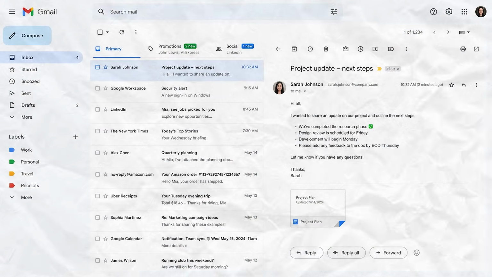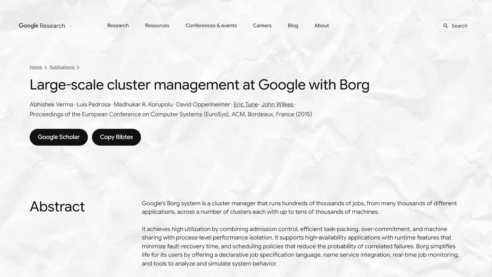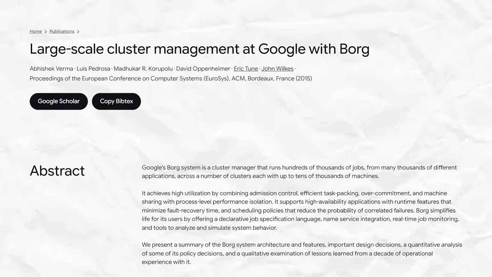Now, the origination came from Google, who ran containers in planet scale for maps, for Gmail, for search. This was an internal cluster management system called Borg. And in 2014, Kubernetes was officially announced as an open source tool. Now, that was a quick history around why we are leveraging Kubernetes today.